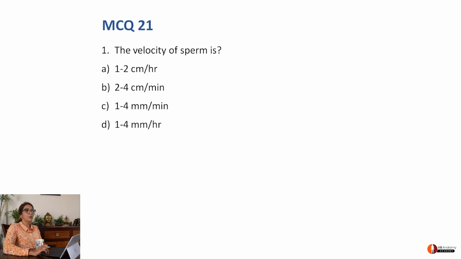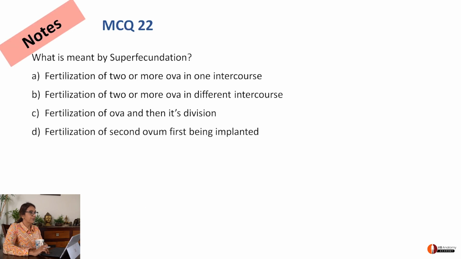Velocity of the sperm is, now here it's pure memory, velocity of sperm is 1 to 4 millimeter per hour. Okay, so per minute, sorry. So that is C is the correct option. Let's go to MCQ 22.